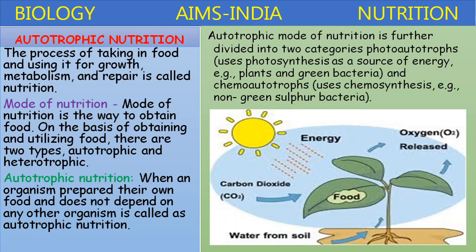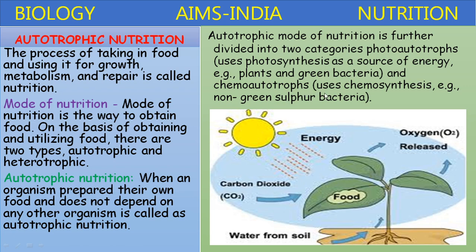In this autotrophic nutrition, the organism prepares its own food. Depending upon the source of energy used in the preparation of food, autotrophic nutrition is further divided into two categories: photoautotrophs, which synthesize the food material by utilizing solar energy or sunlight. Green plants, algae and some bacteria come under this category.